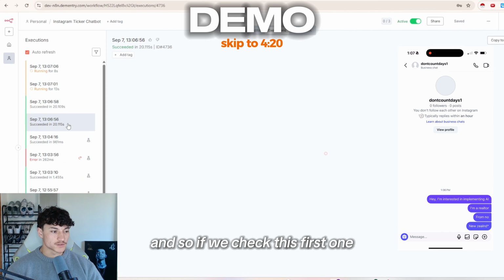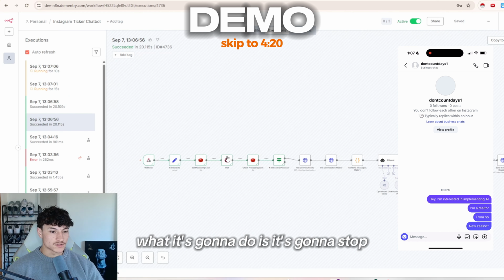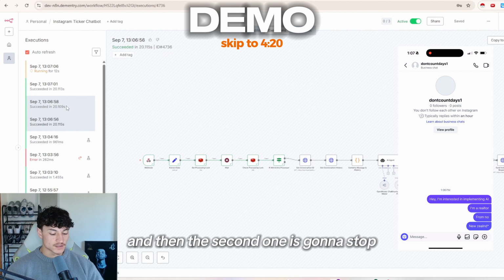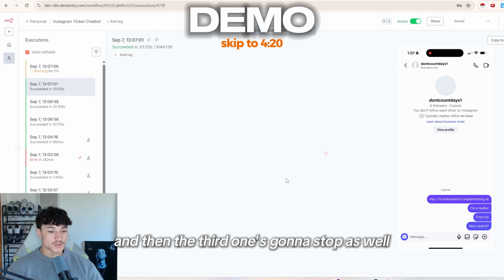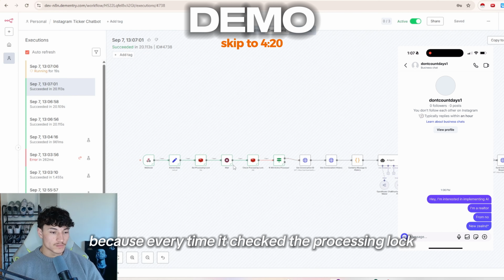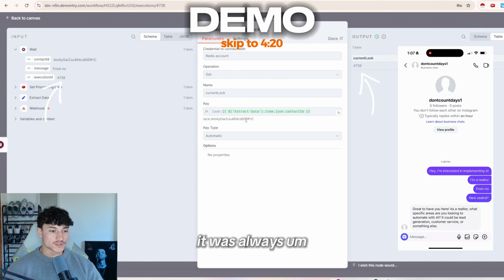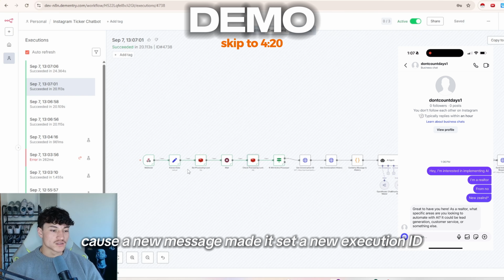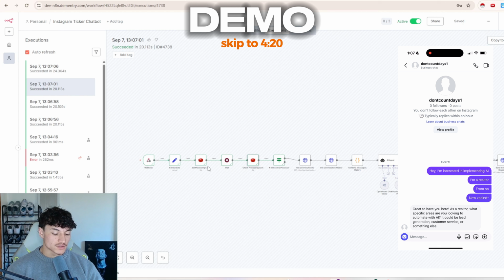And so if we check this first one, what it's going to do is it's going to stop, and then the second one is going to stop, and then the third one's going to stop as well, because every time it checked the processing lock, it was always different to what was set, because a new message made it set a new execution ID.